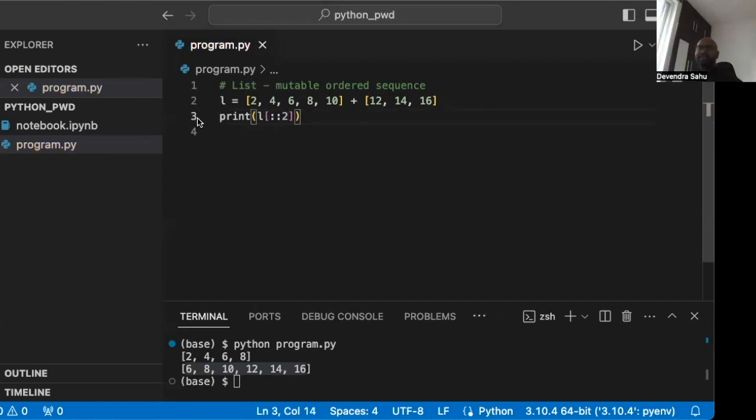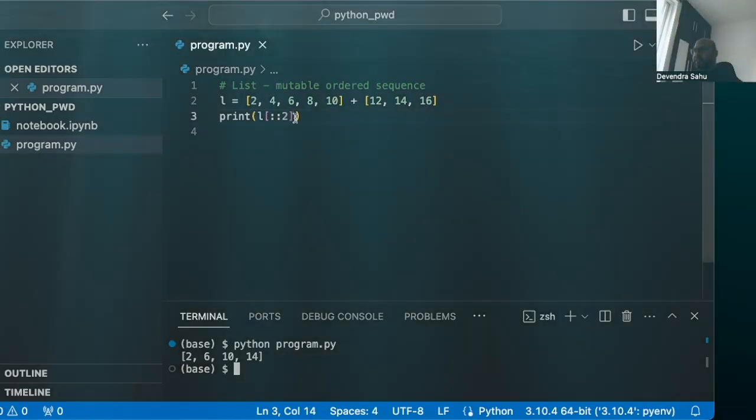So we'll see that it skips 1 item. Every 2 items, it takes the first one. So we'll clear the screen, run it again, and what we can see is it prints 2, skips 4, prints 6, skips 8, prints 10, skips 12, prints 14, skips 16. So the alternate one it takes, which is the step, right?